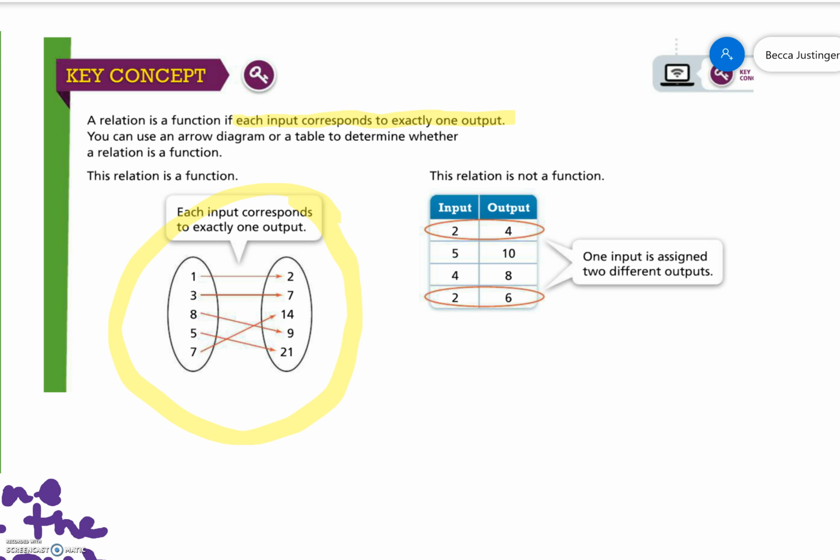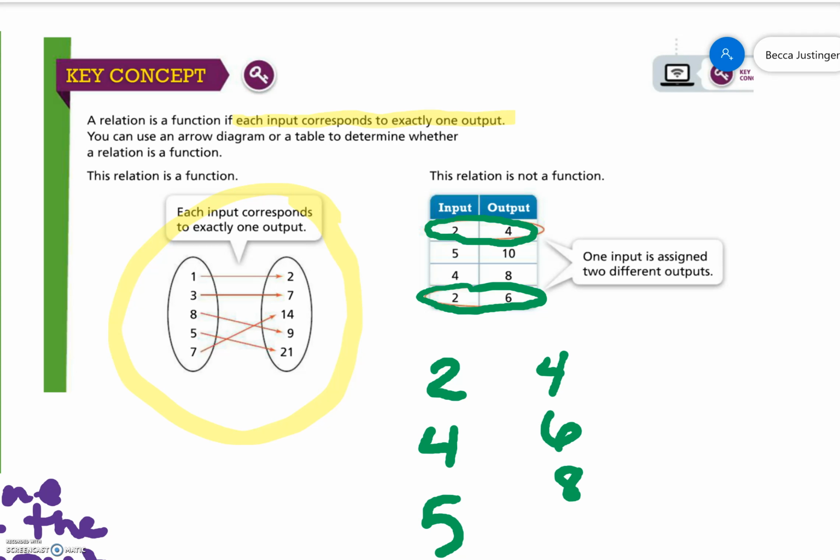Because here we can see it on the table. There's a 2 with a 4 and a 2 with a 6. The input is 2, but it has 2 different outputs. Could be 2 with 4 or 2 with 6. That's no good. If we had an arrow diagram, we would just use 2, 4, and 5. And then we'd have 4, 6, 8, 10. And I draw a line from 2 to 4 and from 2 to 6. The input can't have 2 arrows. It can only have 1 arrow going across. So then it's 5, 10, and 4, 8.